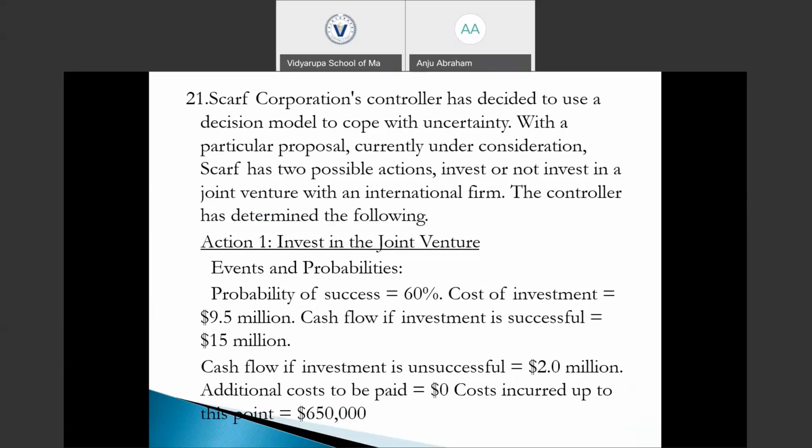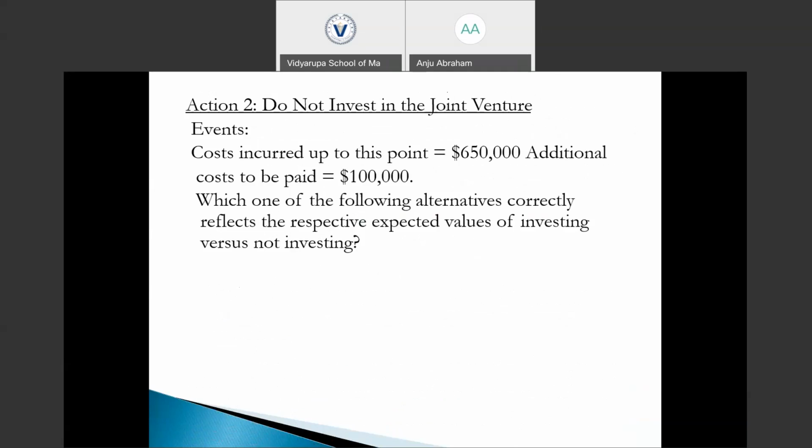Cost of investment is 9.5 million. Cash flow if investment is successful is going to be 15 million. The cash flow if investment is unsuccessful is going to be 2 million. And additional cost to be paid is $0. Cost incurred up to this point is 650,000. Next, action 2, do not invest in the joint venture. Cost up to this point is going to be 650,000 and additional cost to be paid 100,000. If we decided not to invest in the joint venture, we need to pay additional $100,000.